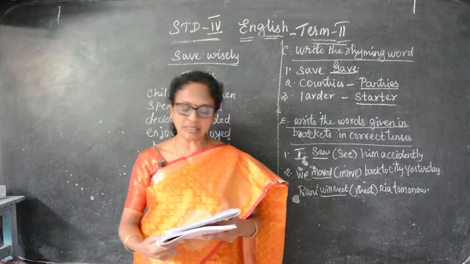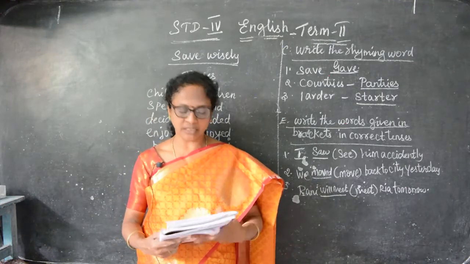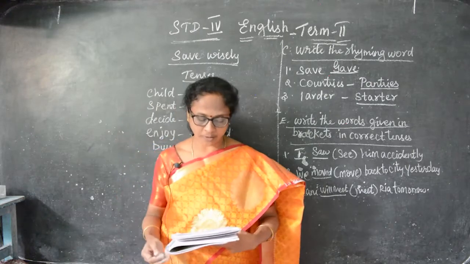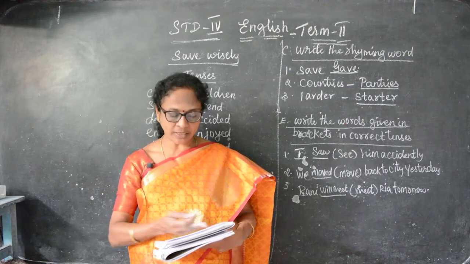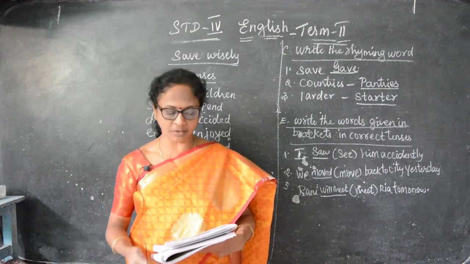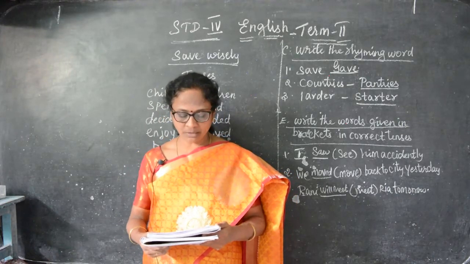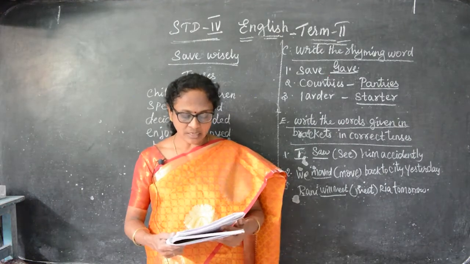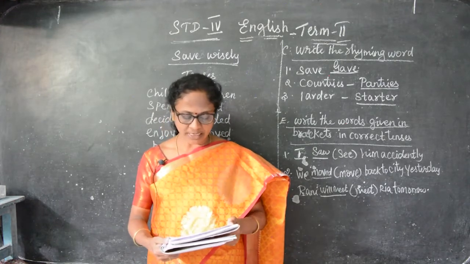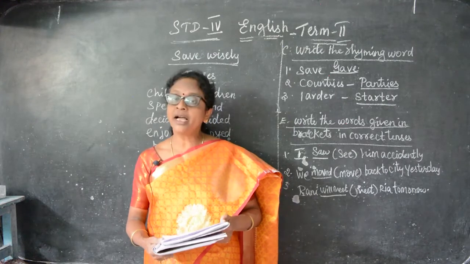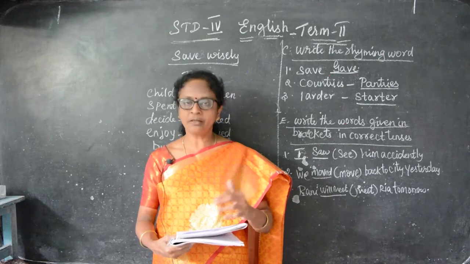So about Kamarajar, I have already written this. Kamarajar was born on 15th July 1903 in Virudhunagar, Tamil Nadu. You can write it point by point. He was born to Kumarasamy and Sivagami Ammal. So we can add some more sentences. He was known as Kingmaker and Karma Veera. His achievements were the midday meal scheme and reforms in education. And he was the third Chief Minister of Tamil Nadu from 1954 to 1963. And he died on 2nd October 1975, and he was given the Bharat Ratna Award in 1976. So there are 7 sentences. So you can make sentences.